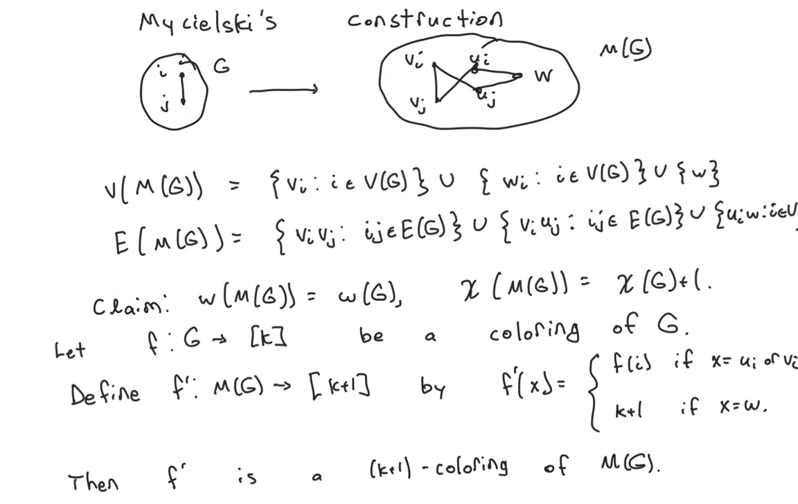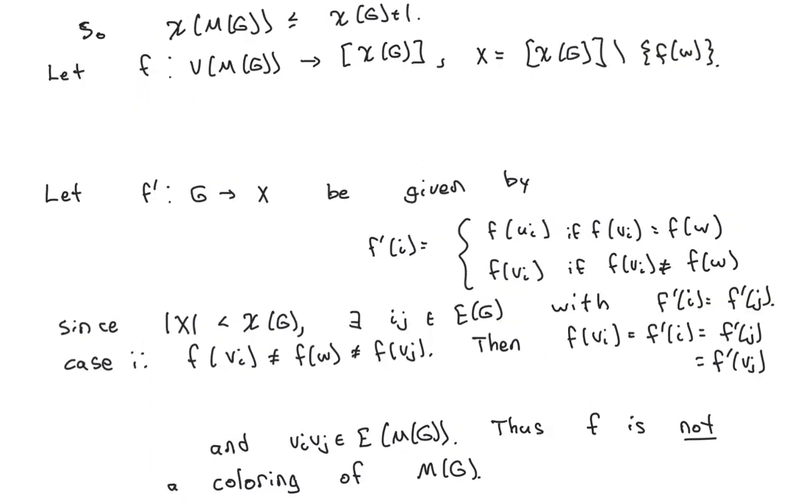And it's worth noting these had to have gotten distinct colors before. And so now they have to have distinct colors here too. And so you do see that you have a proper coloring. So that gives you the upper bound. Thus, the chromatic number of M of G is always at most the chromatic number of G plus 1.